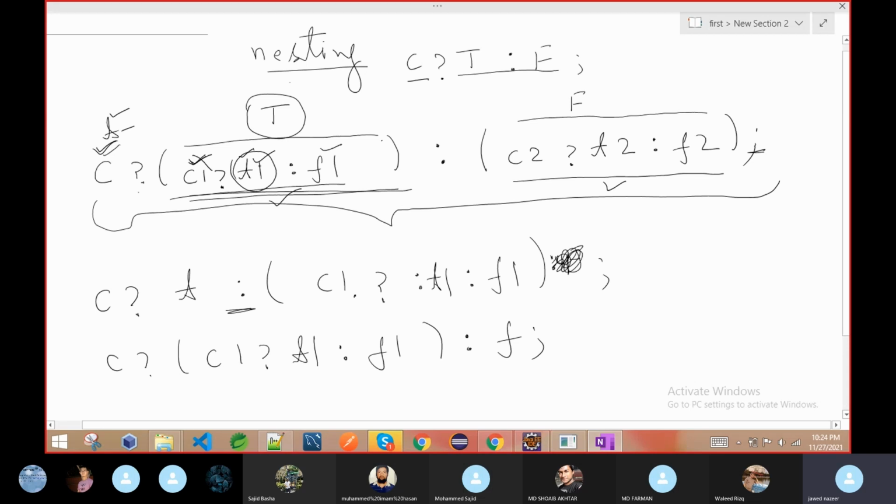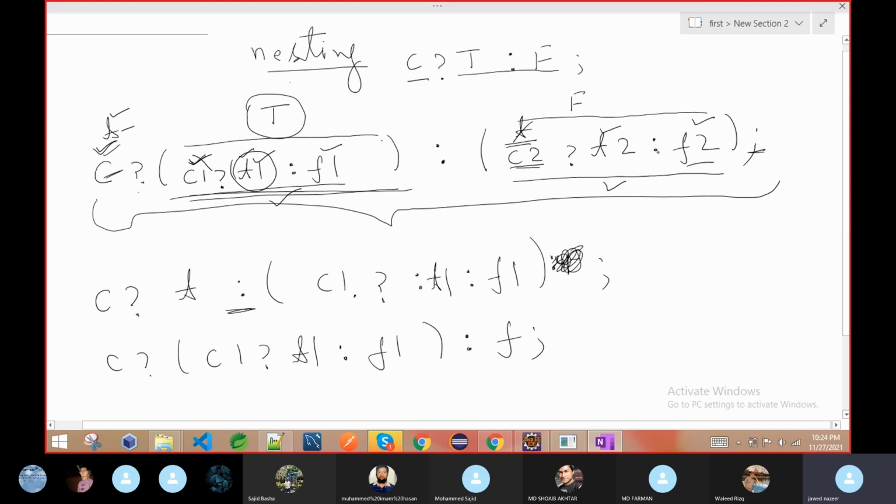So this is again following the same rule, but here we have to apply the rule more than once. Now suppose this one is false, then we come here and check this value C2. If this condition is true, we execute this one. If this condition is false, then this is the answer. So this is how a nested ternary operator works.